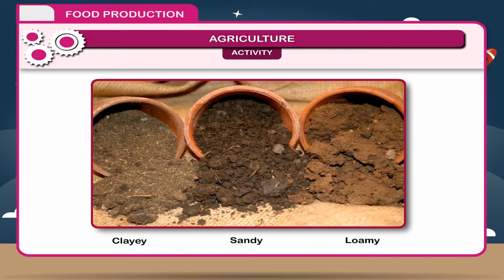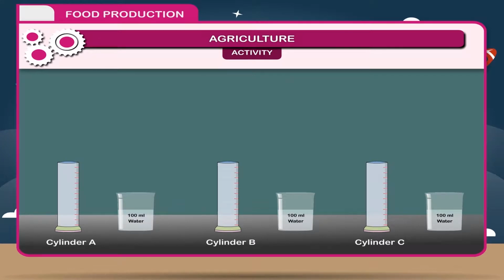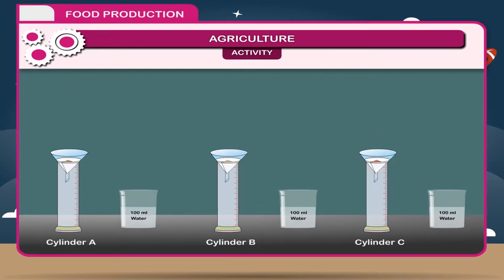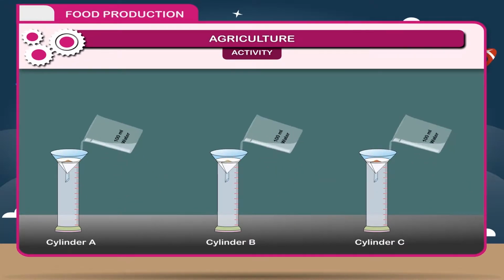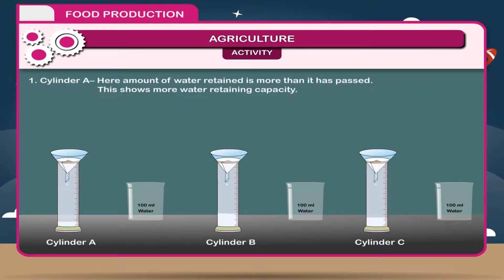Activity. Take 3 types of soil, clay, sandy and loamy, in equal amounts in 3 different funnels over filter paper, and then keep them over measuring cylinders as shown in the figure. Pour 100 milliliters of water in each funnel. Wait for about an hour and note the level of water in each cylinder in your record book in the following way. Results. 1. Cylinder A.